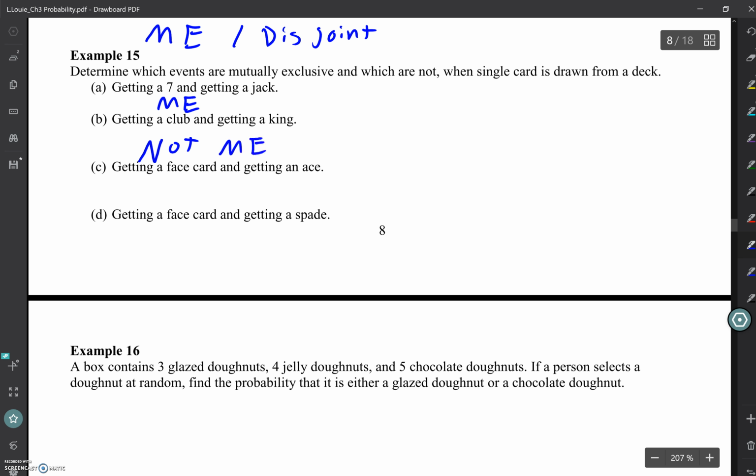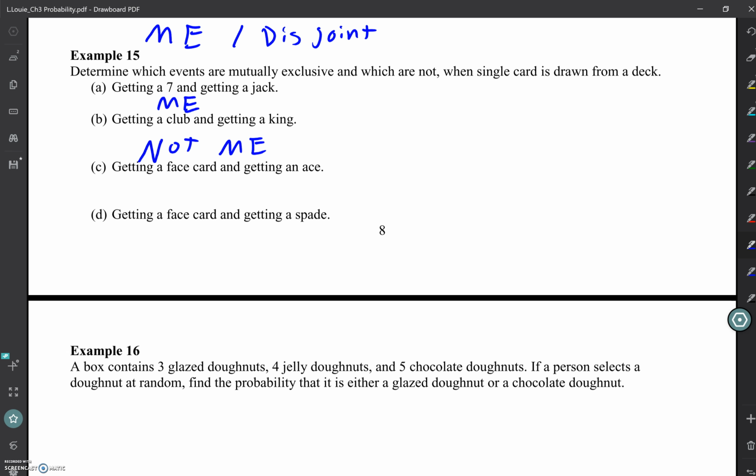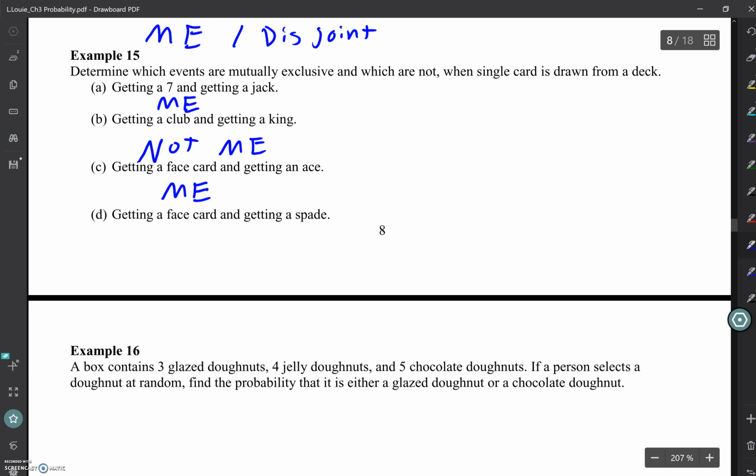Getting a face card and getting an ace. Mutually exclusive, because aces are not considered a face card.